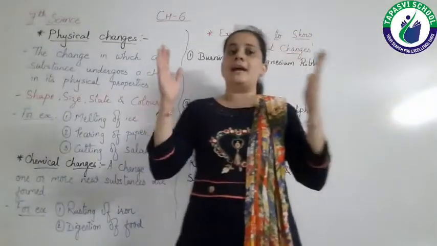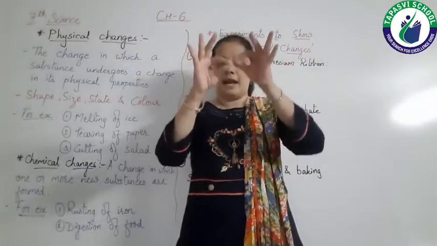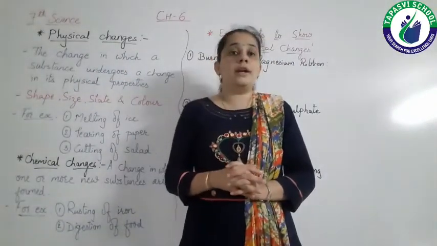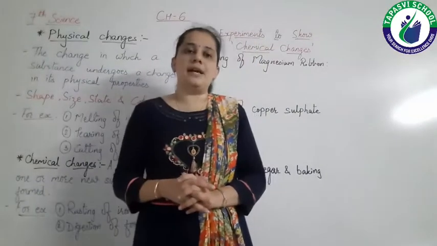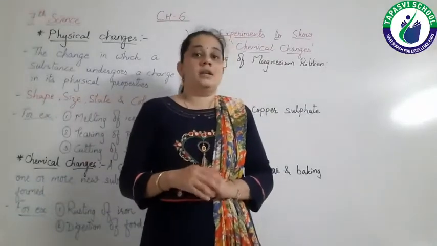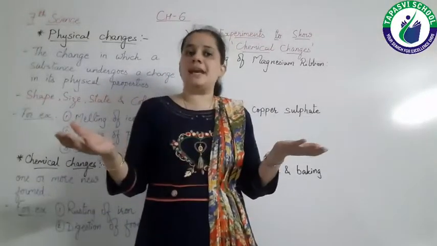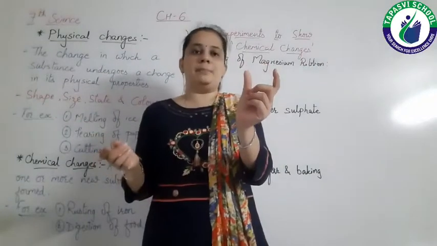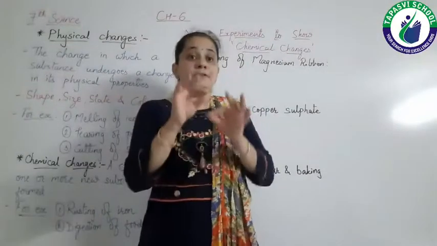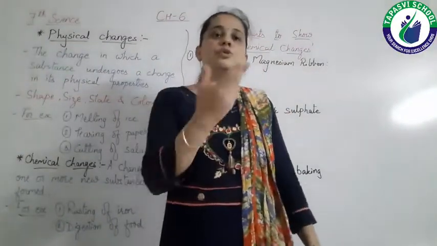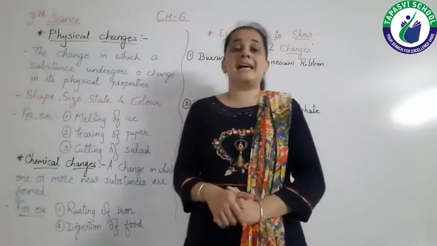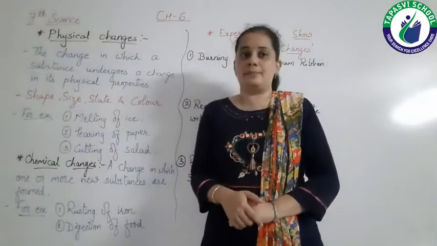Say for example, I have a piece of paper, right? And I will tear the page. Then what is changed? Yes, you are right. Only the shape of the paper is changed. But the property of the paper remains the same. In the same piece of paper, though it is small or large, you can write. So after tearing the paper also you can write. Only the shape or size changes in this example.